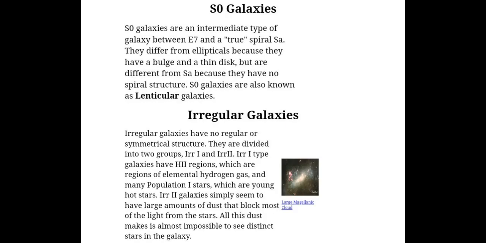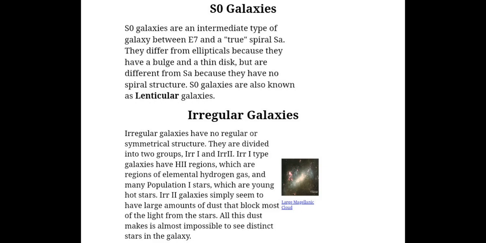The second type is irregular as per our discussion, but before that I'll just give some introduction. It is an intermediate S0 galaxy. It is an intermediate type of galaxy. It has a huge bulge and thin disk, but is different from a spiral galaxy because it has no spiral structure. S0 galaxies are also known as lenticular galaxies.